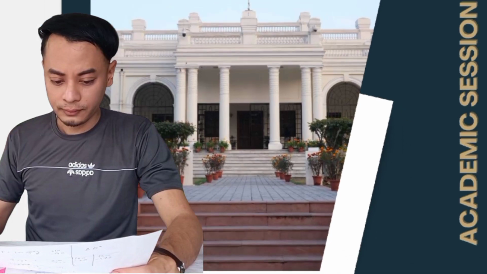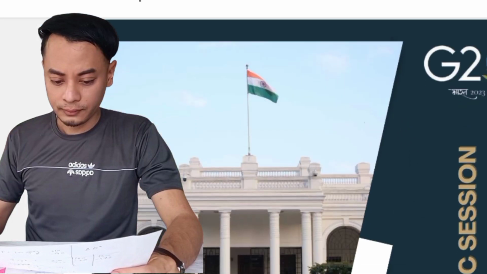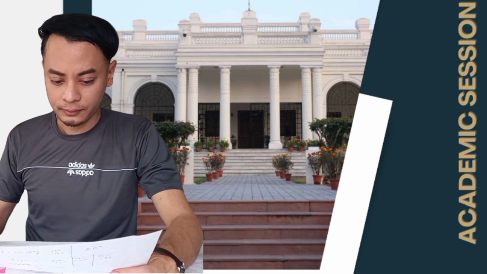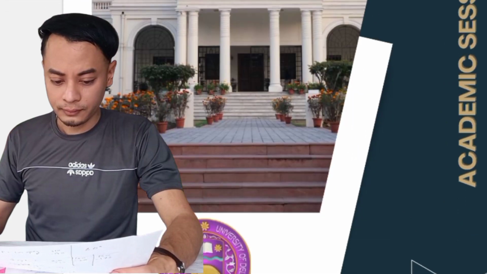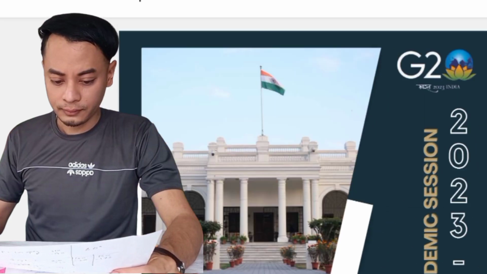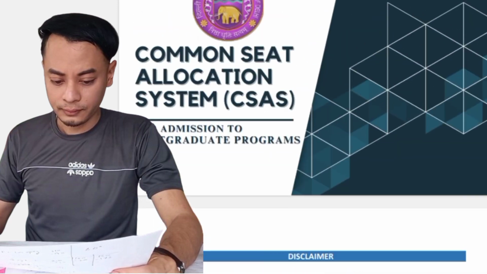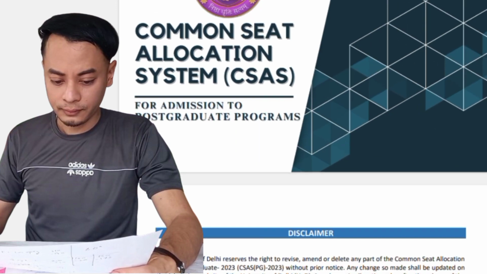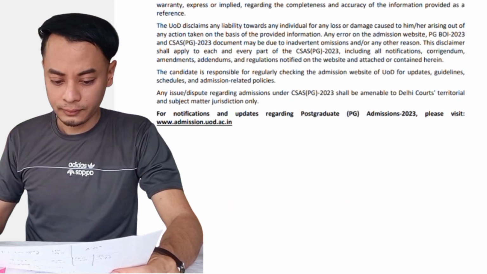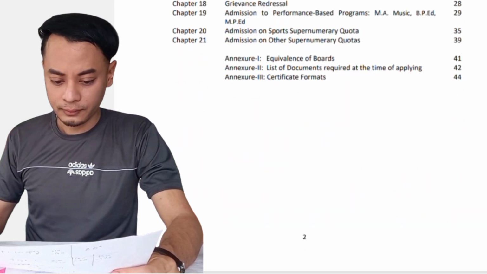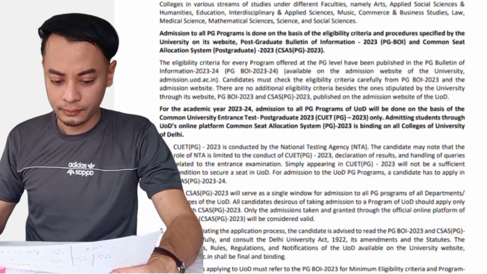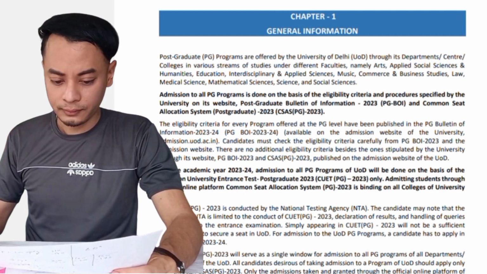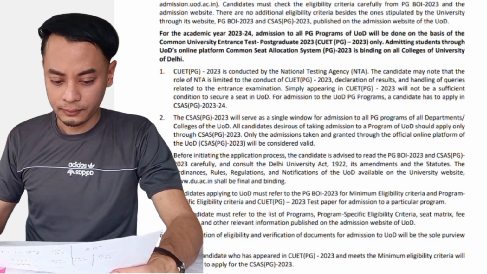As you can see on my screen right now, this is how the CSAS process looked for last year, that is for 2023 and 2024. Here they have written Common Seat Allocation System for admission to postgraduate programs. If we scroll down further, first they have given this general information, which talks about what the CSAS is all about.